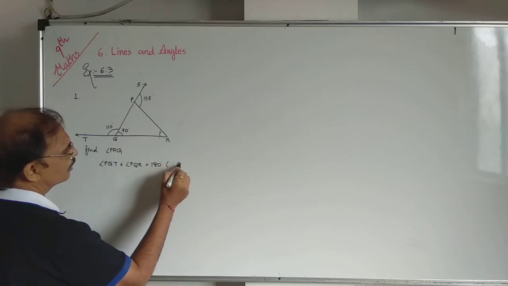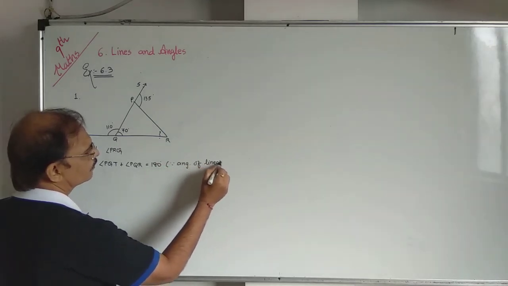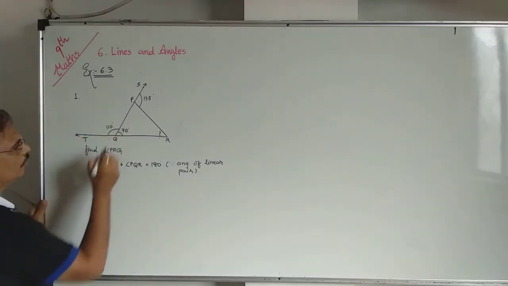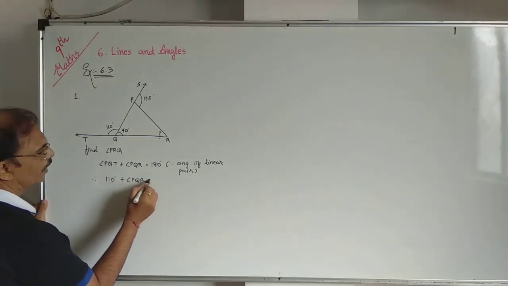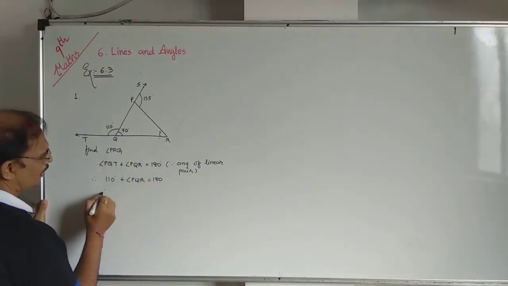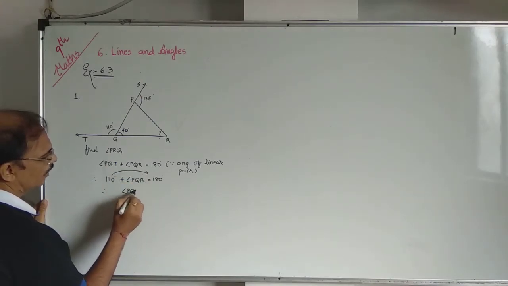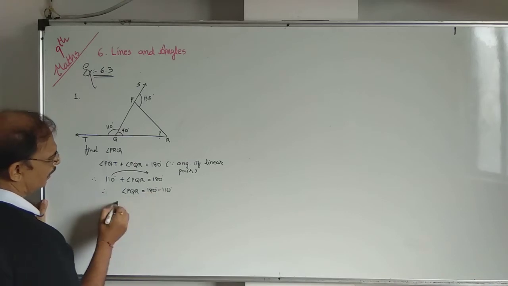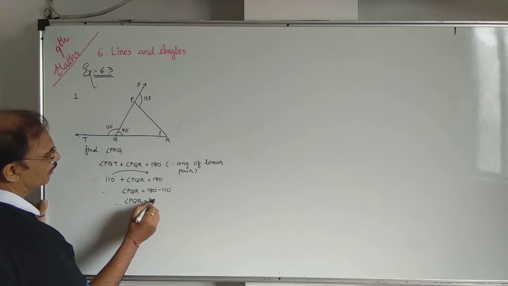The reason is what? Angles of linear pair. PQT is given 110. PQR we want to find. Plus 110, move to the other side, it will be minus 110. So 180 minus 110, so PQR equals 70 degrees.